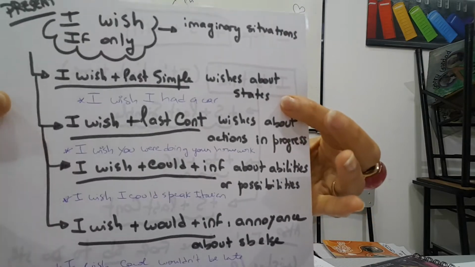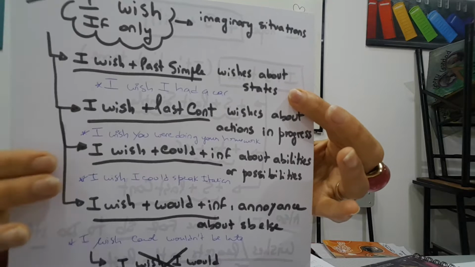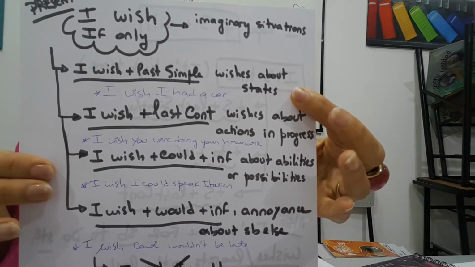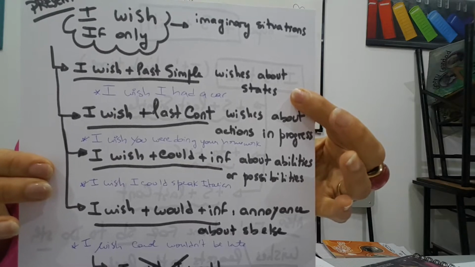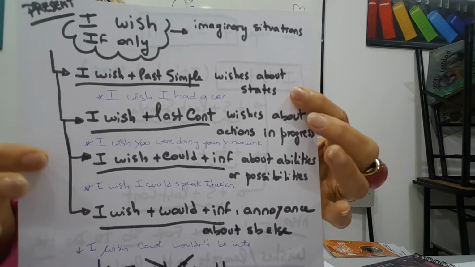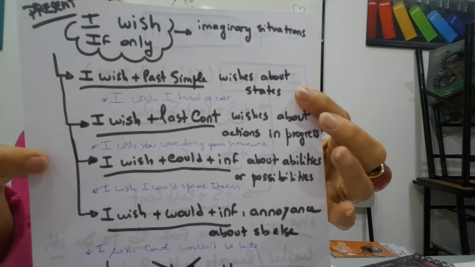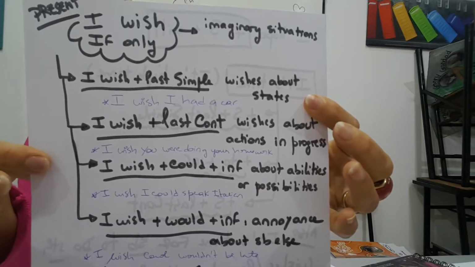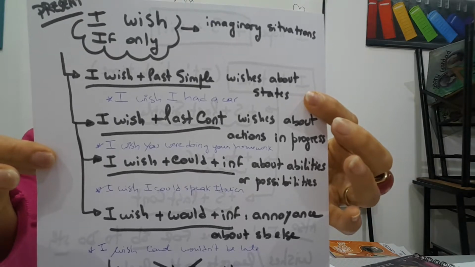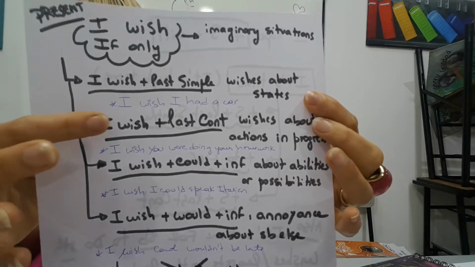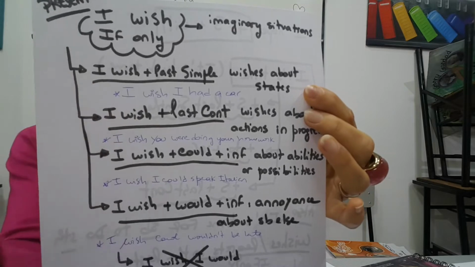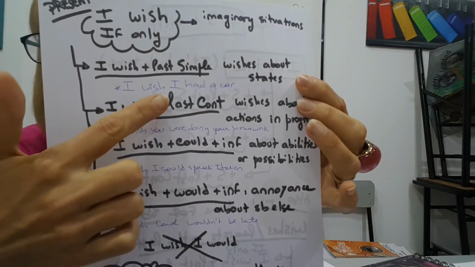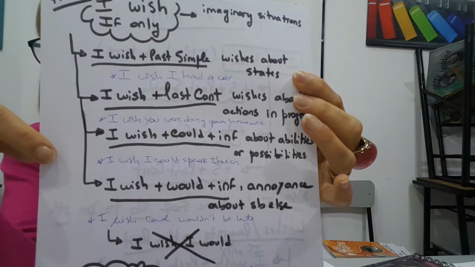Well, the first possibility is to use I wish or wish in general with the past simple. So in this case, we make wishes about states. If I tell you, I wish I had a car, it means that I don't have a car. I wish to have one. So I say, I wish, the person, in this case I, and the simple past. I wish I had a car.